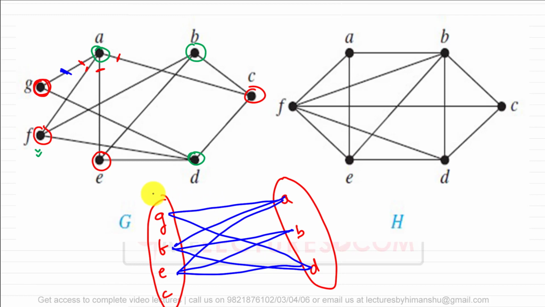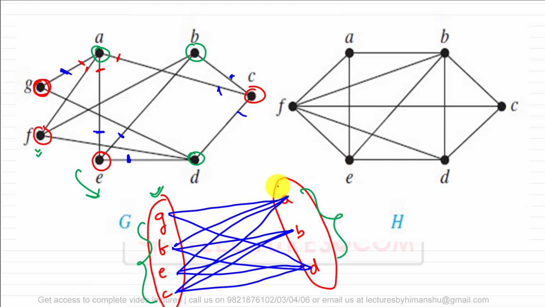So there are three edges for E also, 1, 2 and 3. There are only three edges. For vertex C there are again three edges, connecting A, B and D. So vertex C is connected with A, with B and with D. Now you can see we have created all the edges for this graph, and the vertices in the same set do not have any edge between them. So this graph is a bipartite graph, and this is correct.